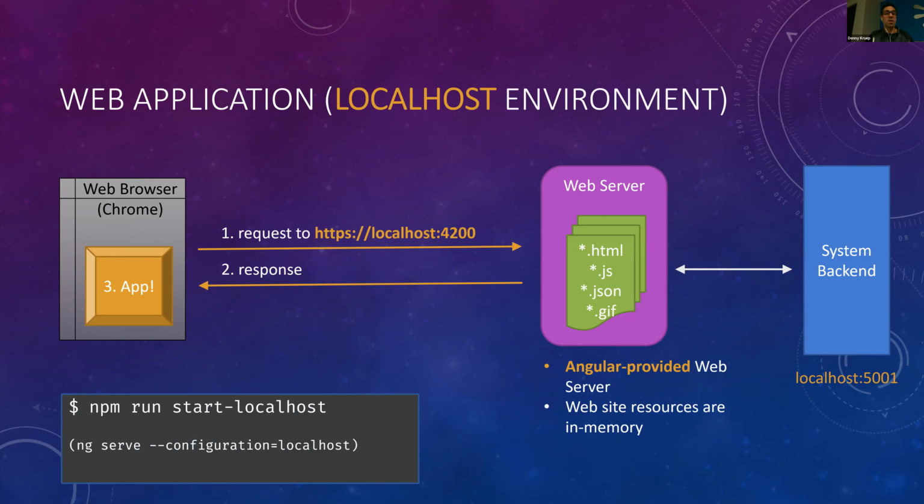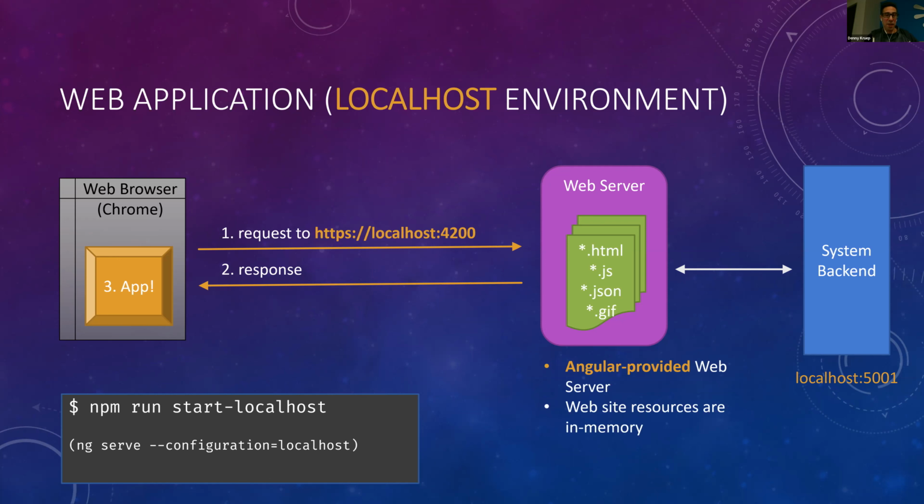So for localhost, when we run it in localhost, the web server itself, and this is a key thing I had to recall, is that this is still functioning this way when we build for localhost, where we're contacting a web server. But the web server is provided by Angular as an in-memory web server. So it's a little bit transparent where those files are being hosted.